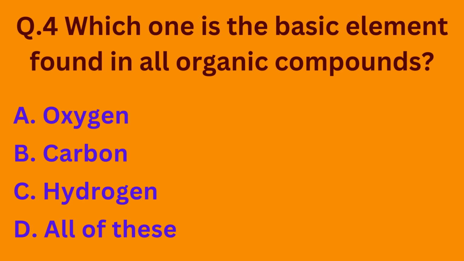Question number 4. Which one is the basic element found in all organic compounds? Option A, oxygen. Option B, carbon. Option C, hydrogen. Option D, all of these. So basically all of these are the basic elements found in all the organic compounds. So the correct option is option D.